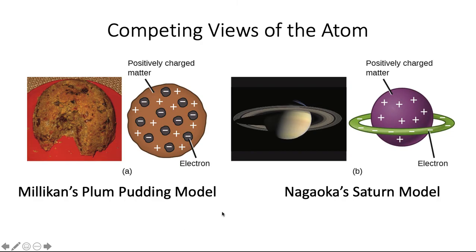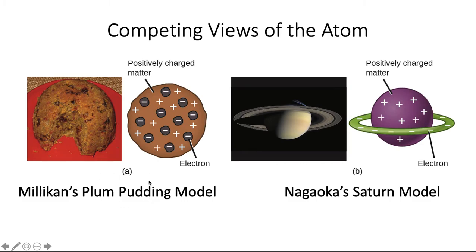The first model that was proposed was the plum pudding model, in which you have these electrons dispersed through this cloud of positive charge. You have one positive charge for one negative charge, but you have this cloud of positive charges, and then the negative charges are just dispersed in the middle, kind of like a fruit cake model.